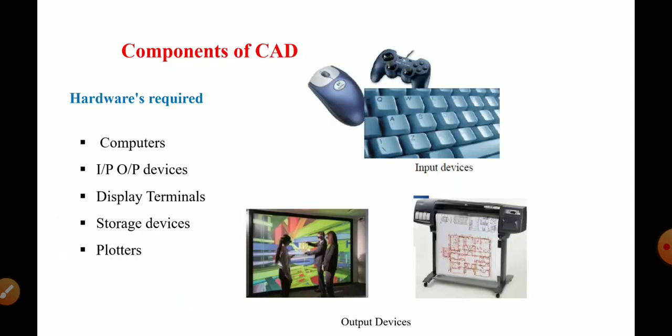Now hardware is required. In hardware, the computer system is required and input and output devices are required. Like we can see here, the mouse and keyboard are required. Keyboards are the input devices which are required in CAD. Then display terminals, for example, the computer display is required. Then storage devices are also required. Plotters are required to print the produced drawing designs.